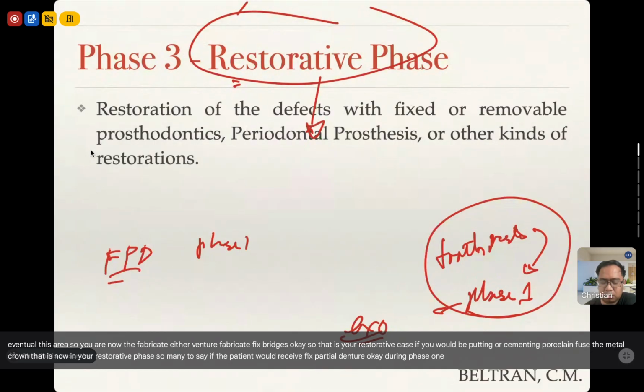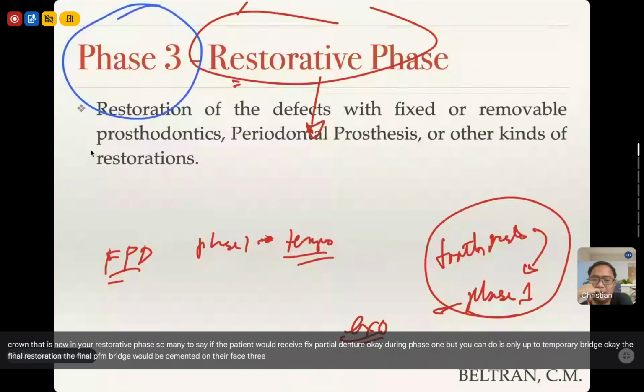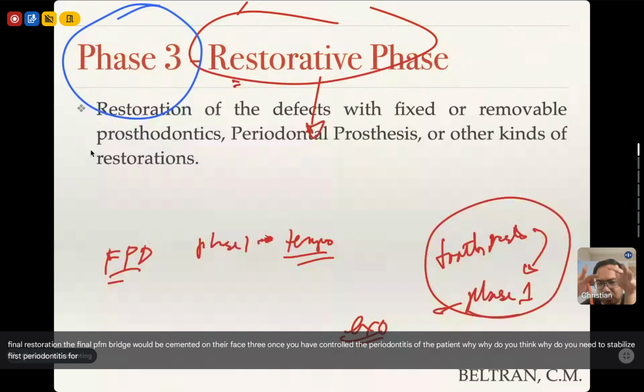during phase 1, what you can do is only up to a temporary bridge. The final restoration, the final PFM bridge, would be cemented under phase 3, once you have controlled the periodontitis of the patient. Why do you think? That is our reason. Why do you need to stabilize periodontitis first before you cement the final restoration, like a bridge or crown?